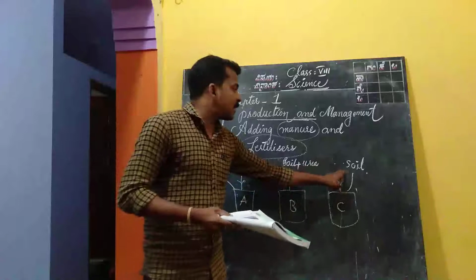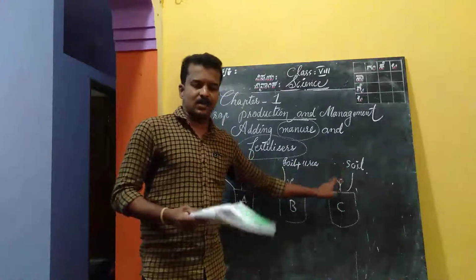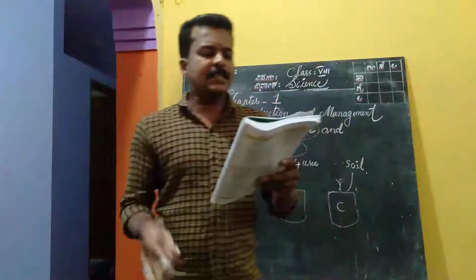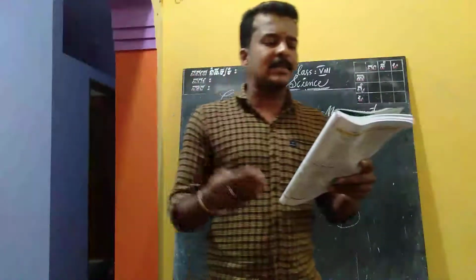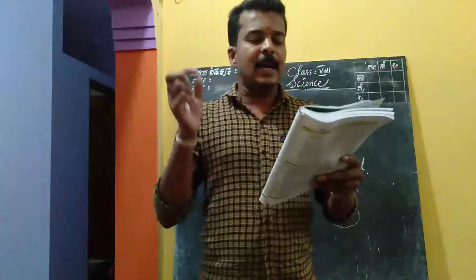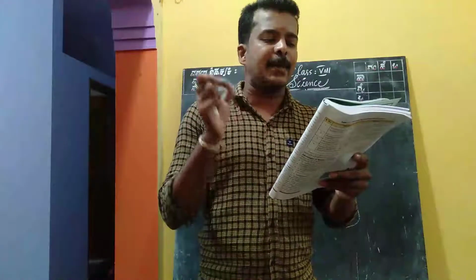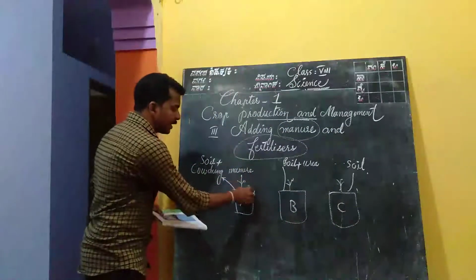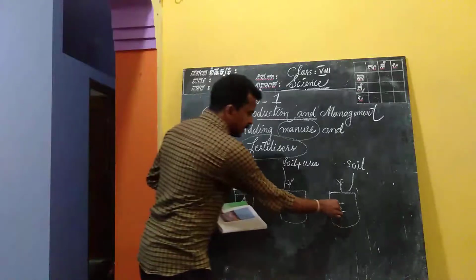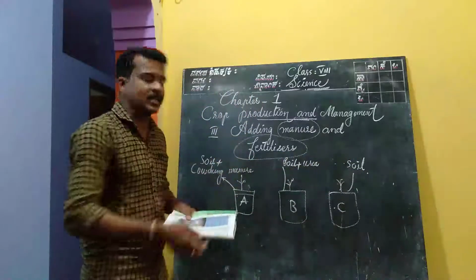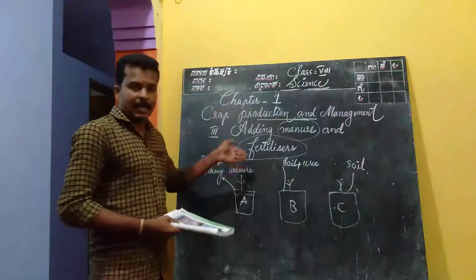In glass C, only soil, without adding anything. Now pour the same amount of water in each glass, A, B and C, and plant the seedlings in them.